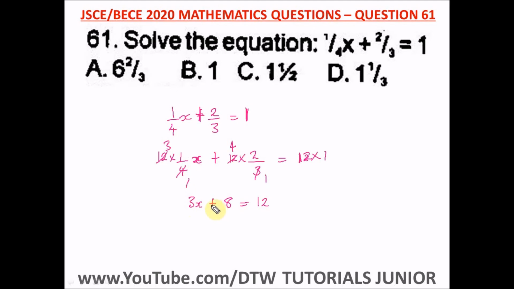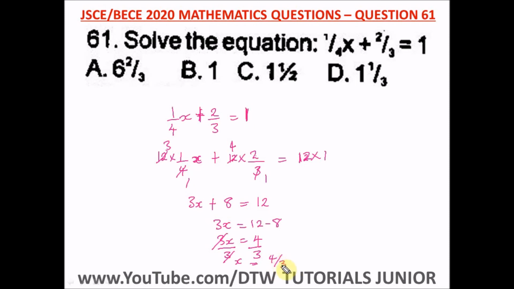From here you can see it's easy for us to solve. Let's take this plus 8 to the other side of the equation. So we are left with 3x is equal to 12 minus 8. Taking positive to the other side, it becomes negative. What's 12 minus 8? That would give us 4. So to get x, we divide both sides by 3, and x is equal to 4 over 3.